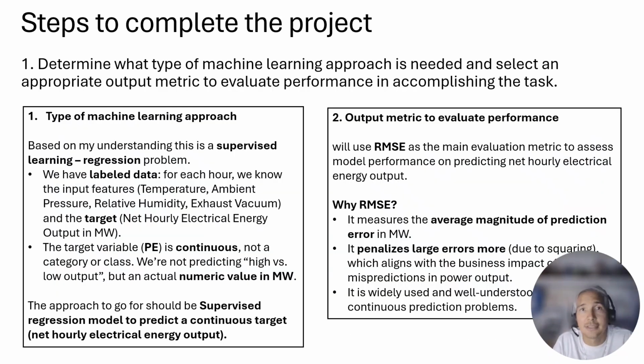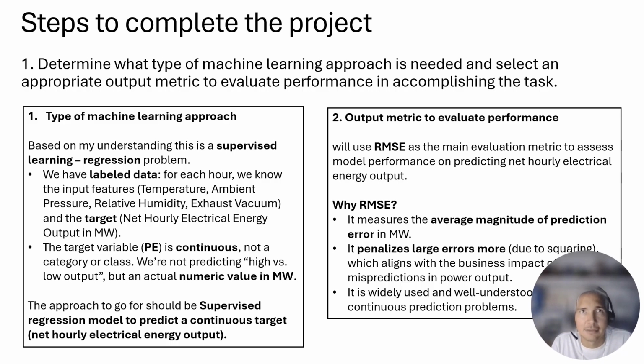So based on the points of the assignment, or the topics that we need to address, we need to determine what machine learning approach is needed and select an appropriate output metric for this. So for this, we have the type of machine learning approach. Based on my understanding, this is a supervised learning regression model. We have labeled data and the target variable PE is continuous. So the approach that we should go for should be a supervised regression model to predict a continuous target, that in this case is the net hourly electrical energy output.